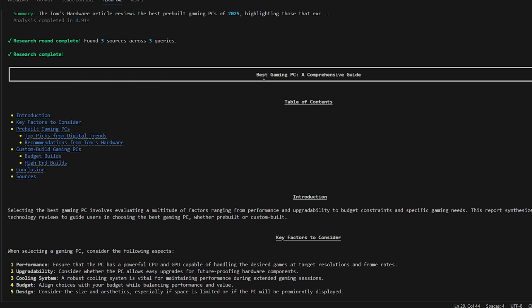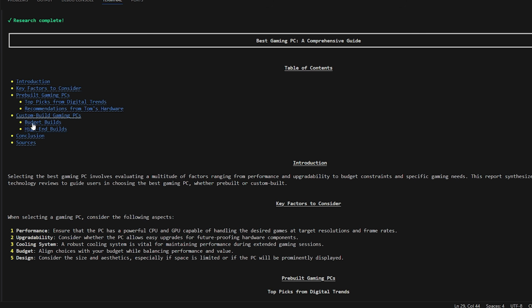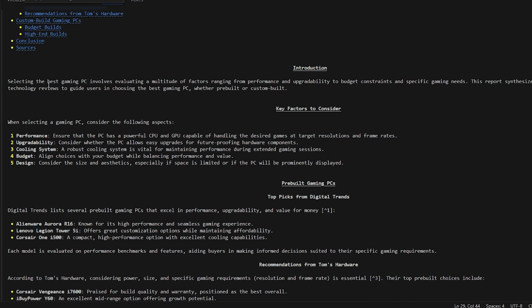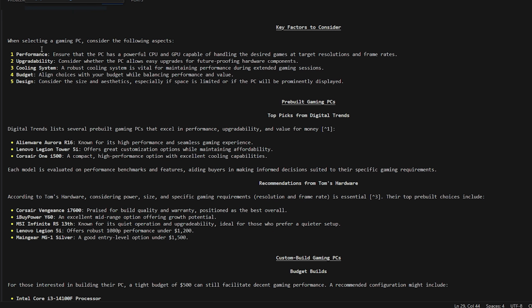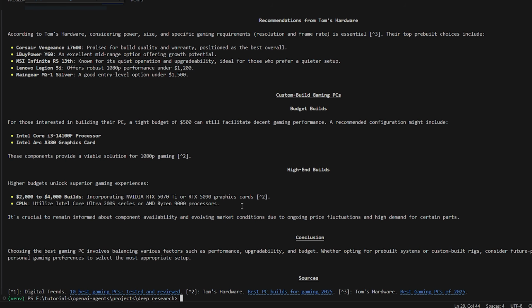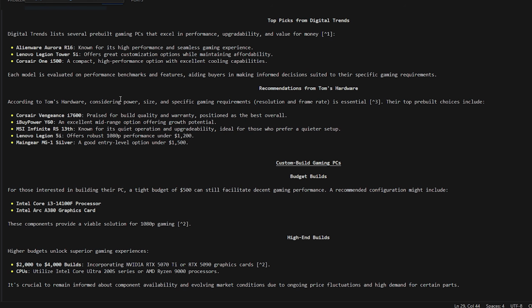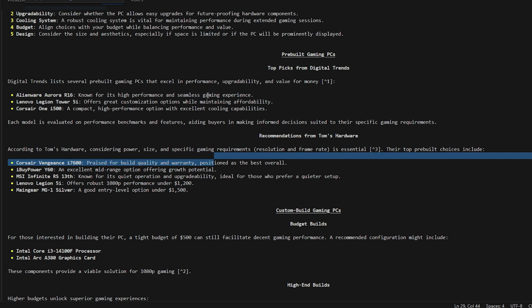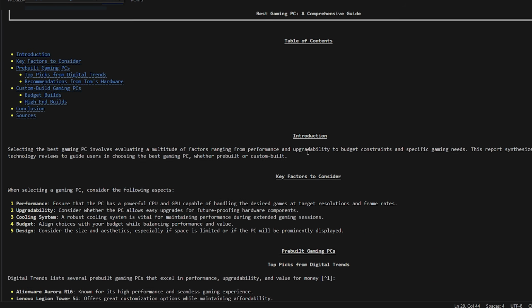So we have our title, Best Gaming PC, a comprehensive guide, table of contents, looks great. Introduction, selecting the best gaming PC involves evaluating a multitude of factors, and so on. So it gives all the factors that we want to generate, some top picks, and then we get a conclusion. It doesn't necessarily recommend one in this final conclusion, but it does find all the options for you from these different websites. So pretty good overall, I would say.